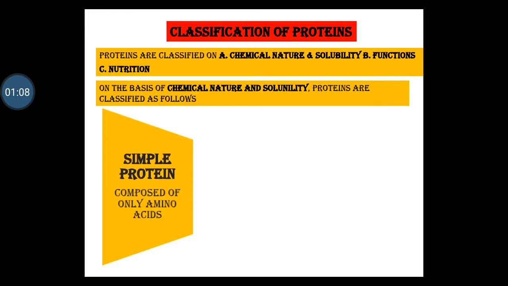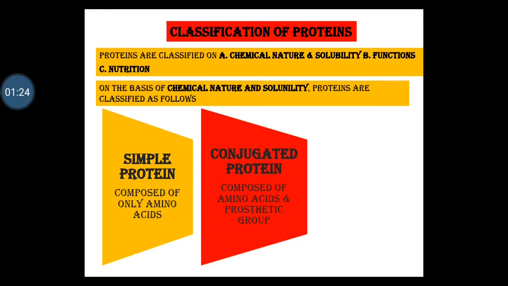First is simple proteins. Simple proteins are composed of only amino acid residues. We know that proteins are polymers of amino acids, so in simple proteins, only amino acids are present. Next is conjugated proteins. Besides the amino acids, these conjugated proteins contain a non-proteinous moiety, which is called a prosthetic group. And on the basis of the type of prosthetic group present, these conjugated proteins are again subclassified into different classes. We will see further.